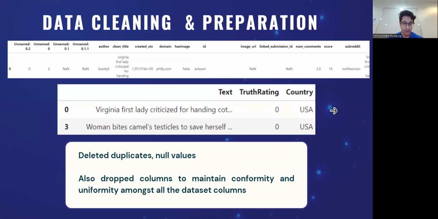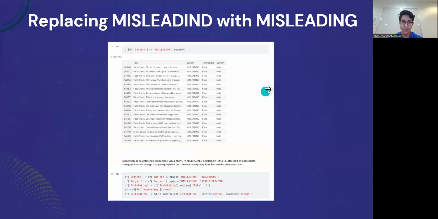Our data cleaning and preparation was done by deleting duplicate and null values. We also dropped columns to maintain conformity and uniformity amongst all the dataset columns. As you can see here, we also replaced subject names, for example replacing misleading with misleading. This was done using a supervised machine learning model, CatBoost classifier, to categorize the entries in our subject column in some of our datasets to follow one of 8 categories. These included topics such as COVID-19, violence, and politics.